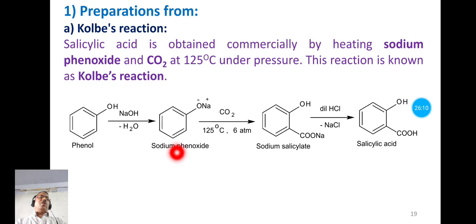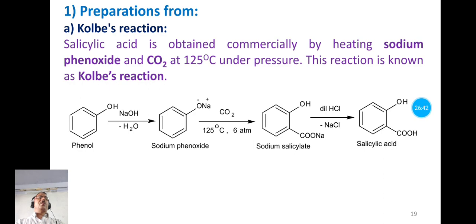And this sodium phenoxide on treatment with carbon dioxide at 125 degree centigrade temperature under 6 atmospheric pressure, we have the product sodium salicylate, or it is the sodium salt of salicylic acid. And this sodium salicylate on treatment with hydrochloric acid forms the product salicylic acid, and side product is here sodium chloride.